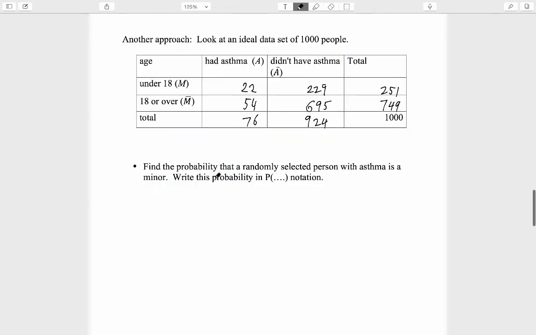Let's use it now to find the probability that a randomly selected person with asthma is a minor. Let's write this probability in P notation. A randomly selected person with asthma. That's whom we're selecting randomly. So we're already specifying that the person has asthma. We are selecting from among the people who have asthma. That means we're selecting from these 76 people. 22 out of those 76 are minors drawn from this group. This equals a conditional probability because we are zooming in on the people with asthma before we select. This is the probability of M given A.